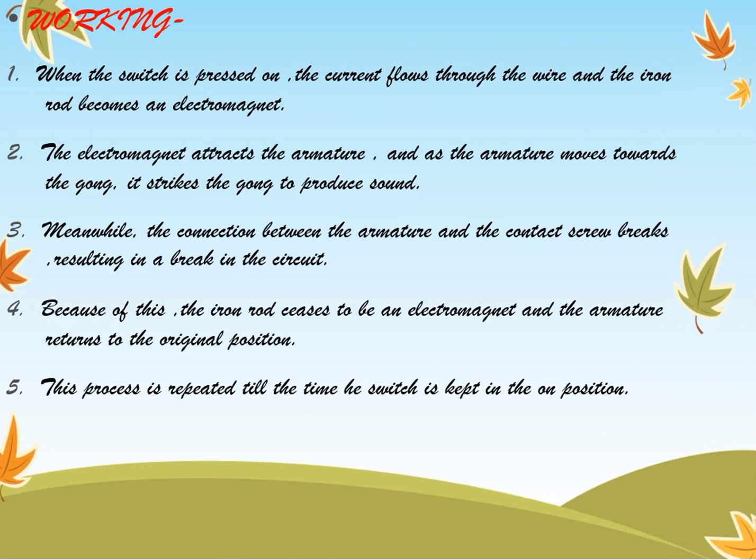Working of the electric bell. When the switch is pressed on, the current flows through the wire and the iron rod becomes an electromagnet. The electromagnet attracts the armature, and as the armature moves towards the gong, it strikes the gong to produce sound. Meanwhile, the connection between the armature and the contact screw breaks, resulting in a break in the circuit. Because of this, the iron rod ceases to be an electromagnet and the armature returns to its original position. This process is repeated as long as the switch is kept in the on position.